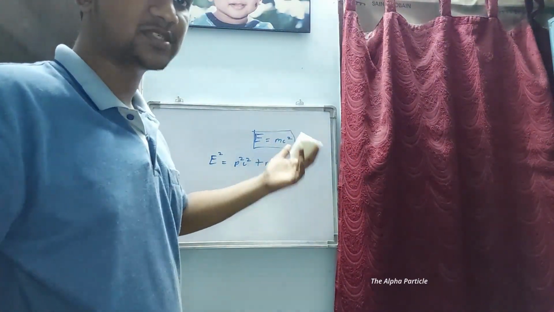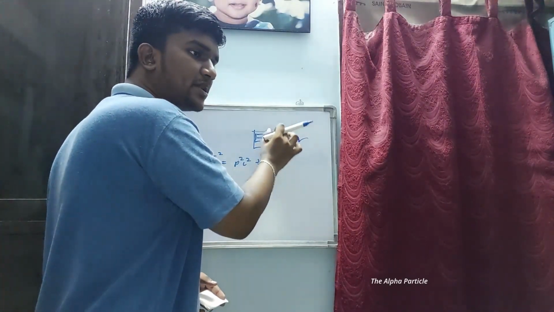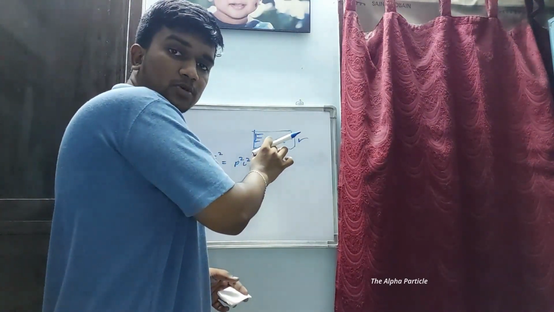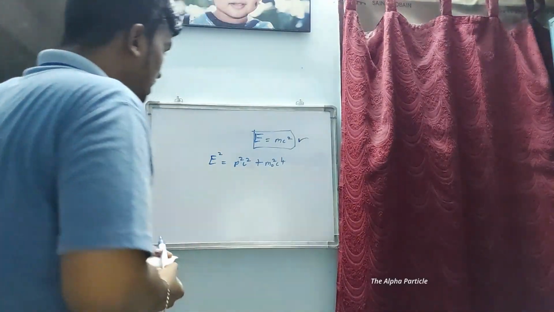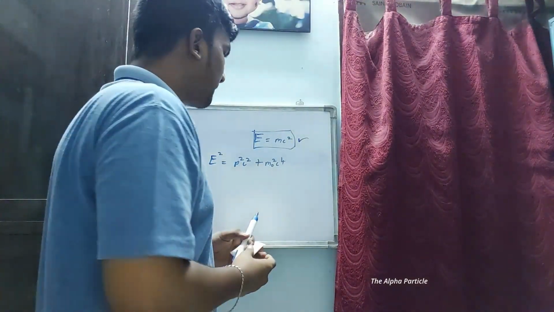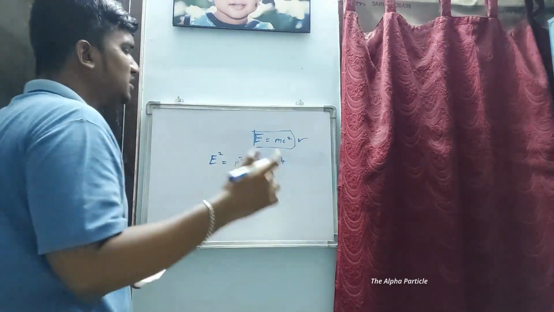Well, you can say it's pretty easy, right? This much mass can be converted to this much amount of energy, and if you have this much amount of energy, then we can attribute it to the mass by this relation. So that's what it speaks about. Now, if we consider a photon, the mass is 0. There are two kinds of masses in the special and general theory of relativity. One is the rest mass, and the other one is the relativistic mass. Coming to the rest mass, it is actually the mass that we speak of in day-to-day lives. Whenever we say mass, we just refer to the rest mass of the substance. That is the mass possessed by an object at rest.